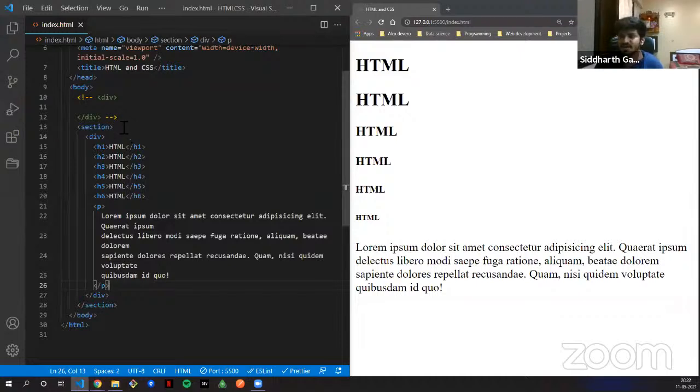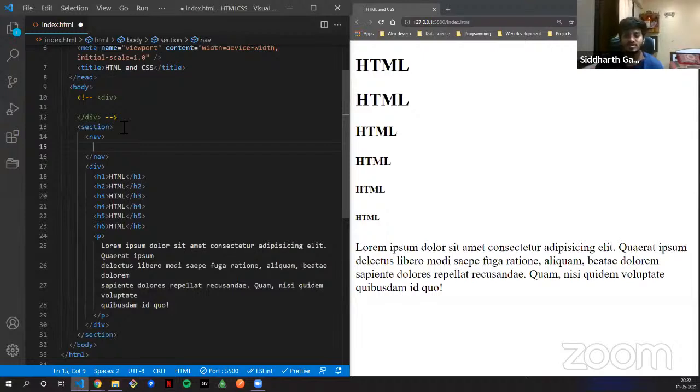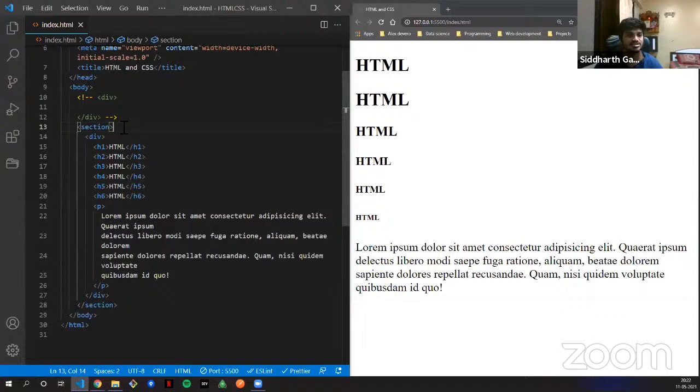Now nav is again a nav bar tag. So this is how it looks. Nav, it is for navigation. Again, it won't change anything, but what it does is it just gives your senior developer an idea. Okay, he has built the navigation and he has wrapped it around the nav. Every piece of code for the navigation menu can be wrapped around the nav part. Or when you are going for an interview also, he will just tell you, just make a nav bar or something like that.